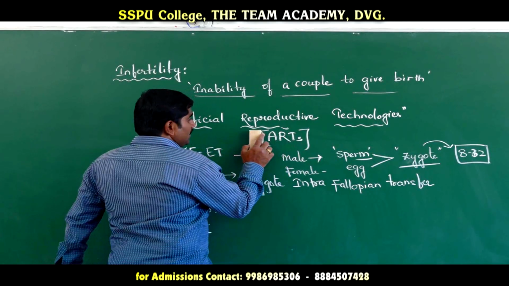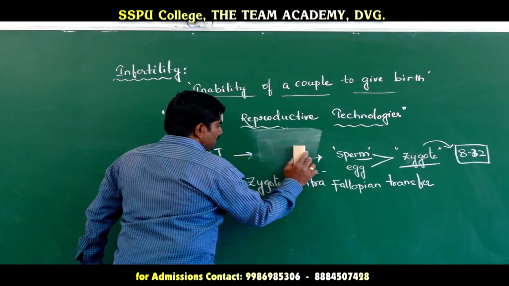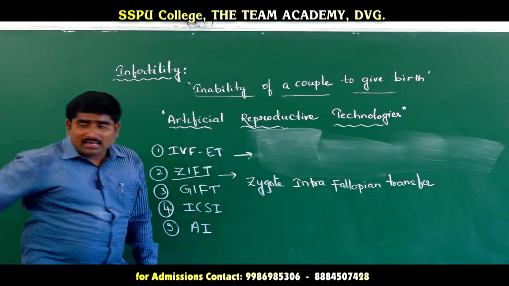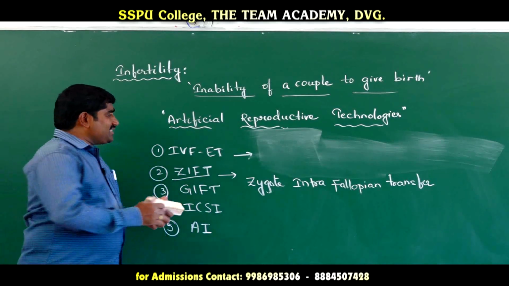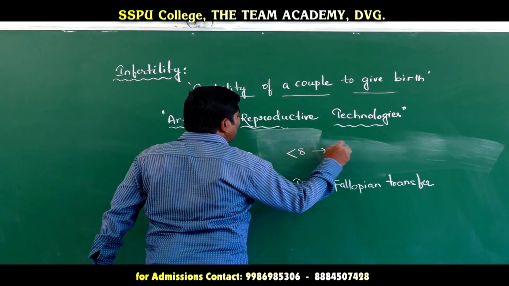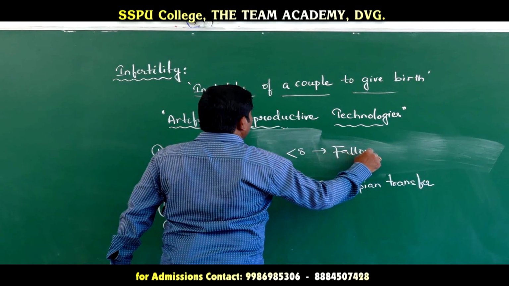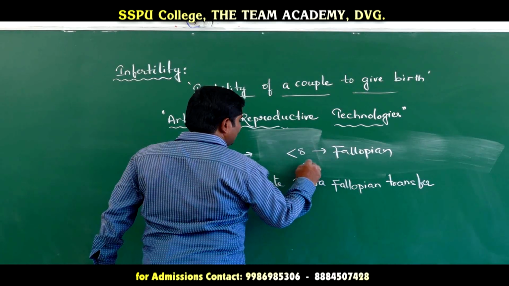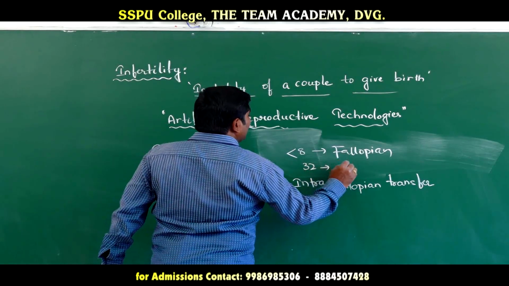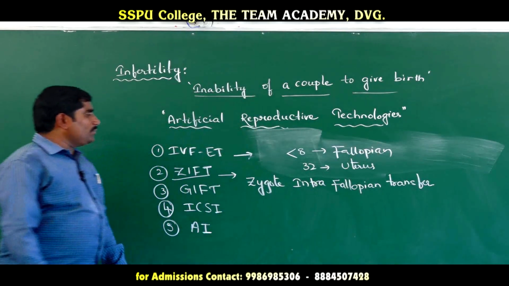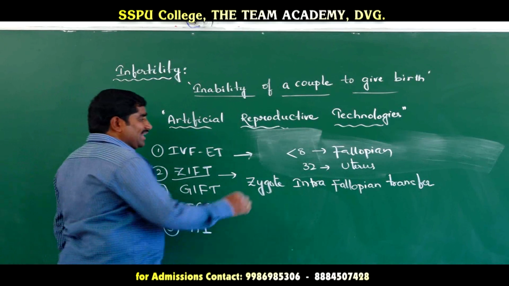The zygote is transferred to the fallopian tube. If the zygote has less than 8 cells, it is kept inside the fallopian tube, and if there are more than 8 cells, or 8 to 32 cells, then it will be transferred to the uterus.